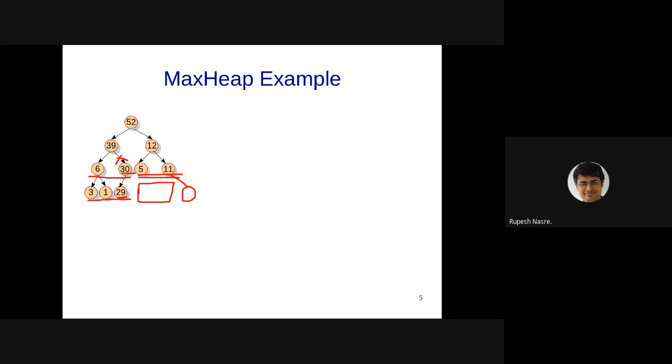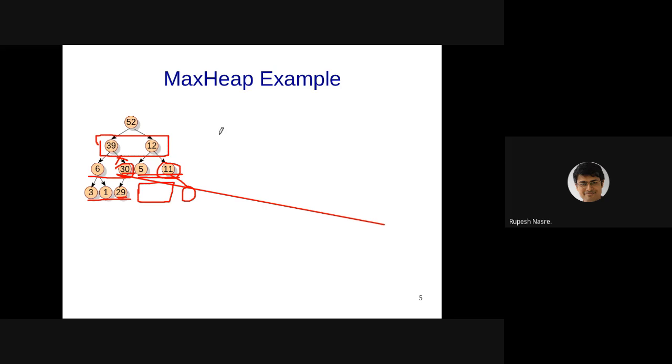So, for example, this 30 is larger than, let's say, 11, right? So ignore that. That usually happens in our minds because we learn BST first. This is not going to insert it in the BST order. These 39 and 12 are smaller than 52. That is the only property we know. As far as the ordering amongst 39 and 12 is concerned, that could be arbitrary.